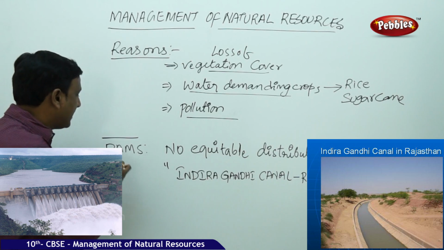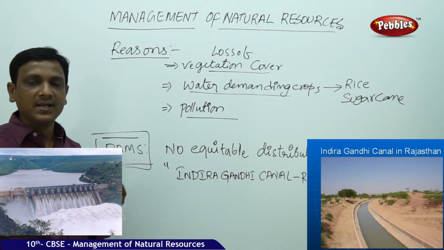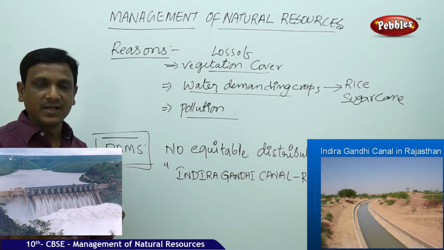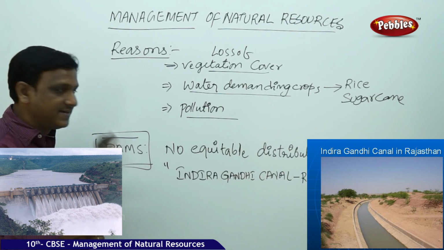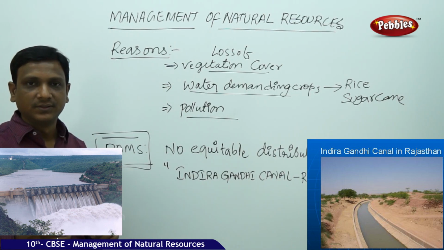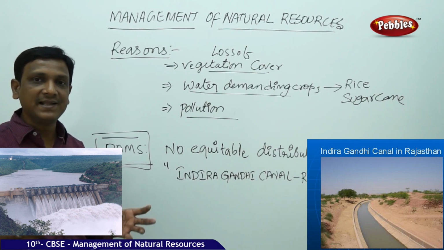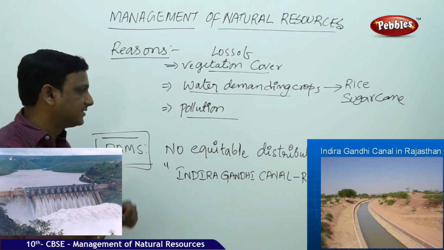Now let us see dams. The British or the present government or, in independent India, the government has built so many dams. But now let us see whether these dams have solved this problem or not. They have constructed so many dams, but still there is a problem for water. Why? What are the issues that are linked up with these dams?